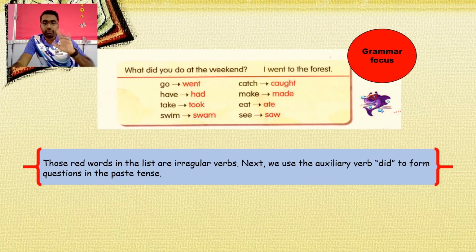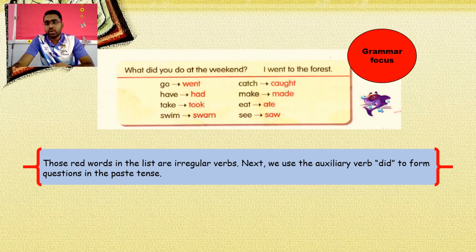Grammar focus. What did you do at the weekend? I went to the forest. Go, went. Have, had. Take, took. Swim, swam. Catch, caught. Make, made. Eat, ate. See, saw. Those 8 words in the list are irregular verbs.